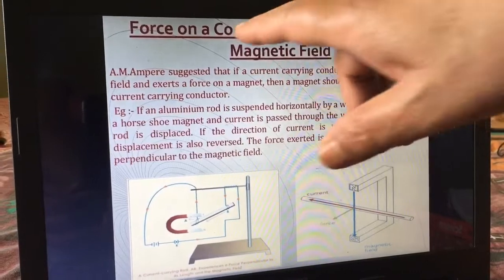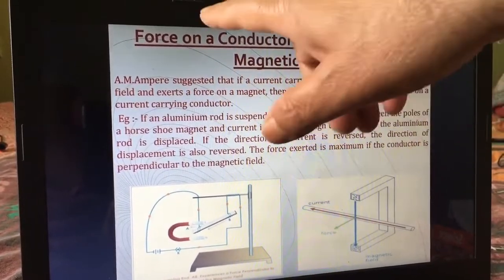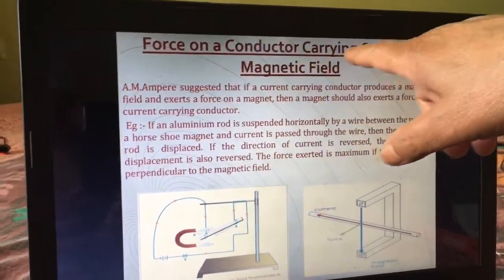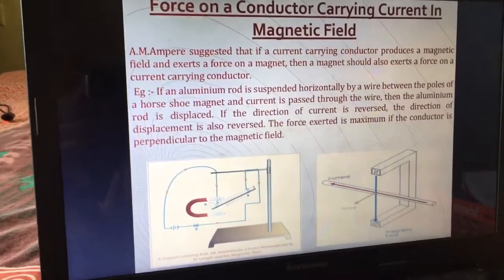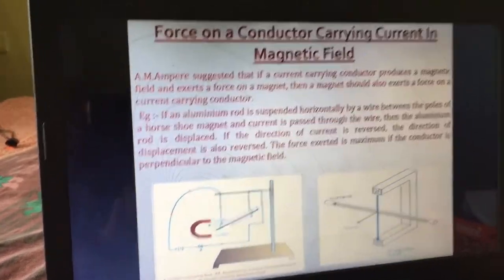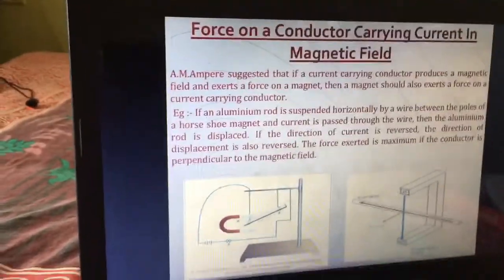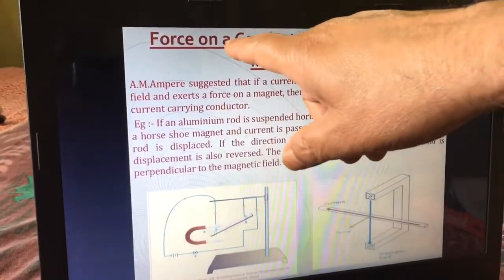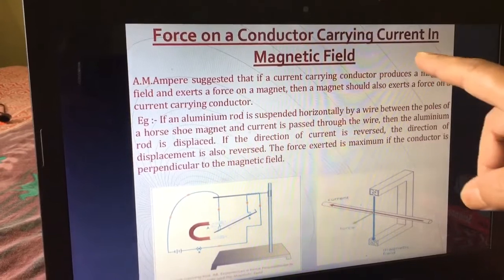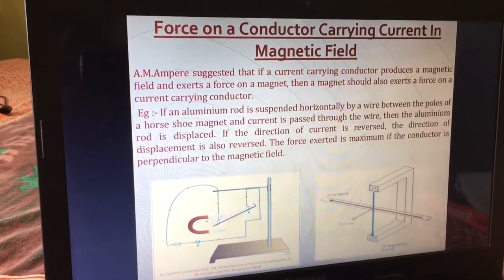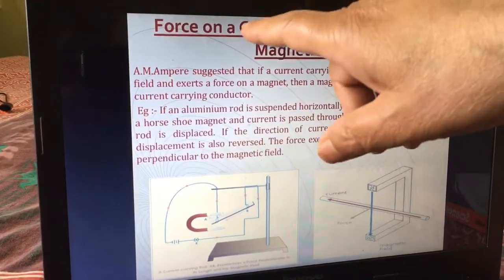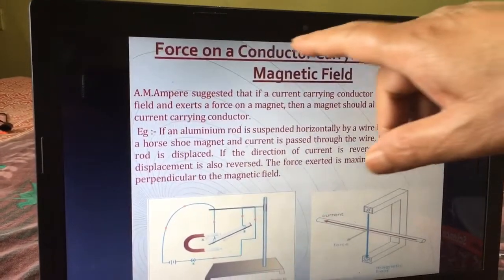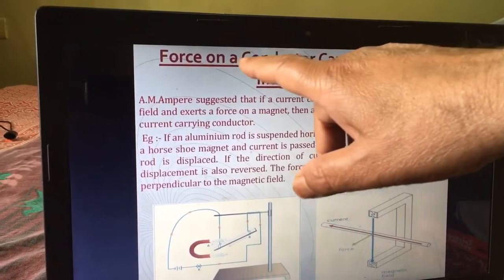See, children, first the topic is given: force on a conductor carrying current in a magnetic field. It is a topic, but it is also a question and answer for the electric motor. In other words, this is the basic principle for the electric motor. Now try to understand, it was proposed by the scientist A.M. Ampere.